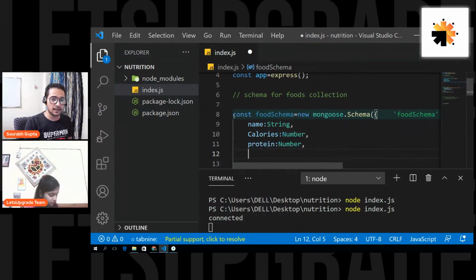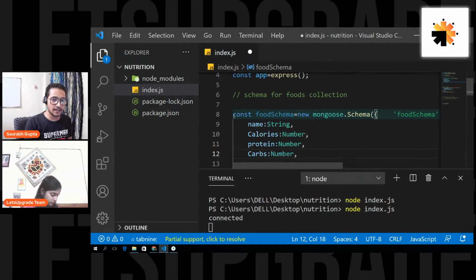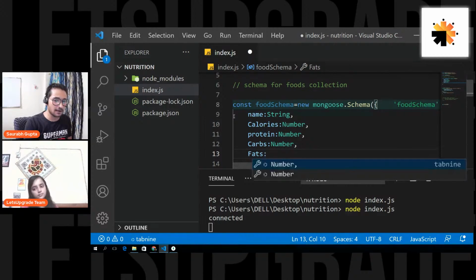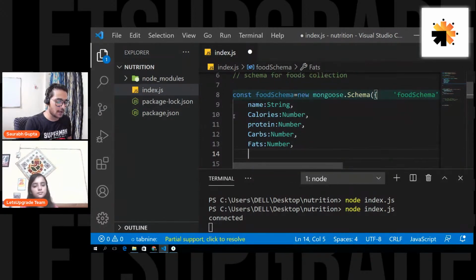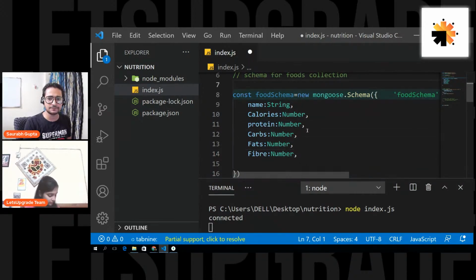Then we'll also have carbs, that will again be a number, and then fats, that will again be a number, and fiber, that will again be a number. Okay, and I think that's it. We have all of it, right?